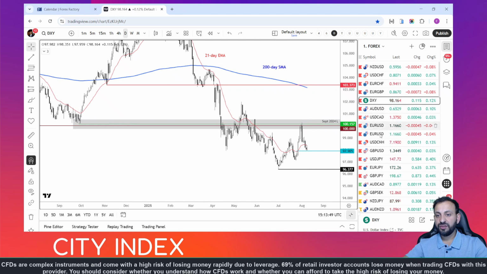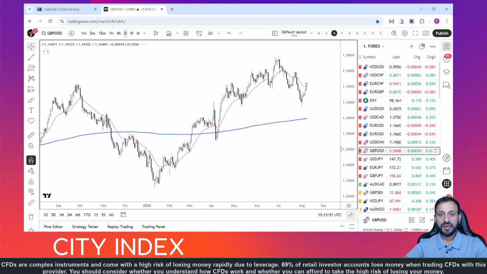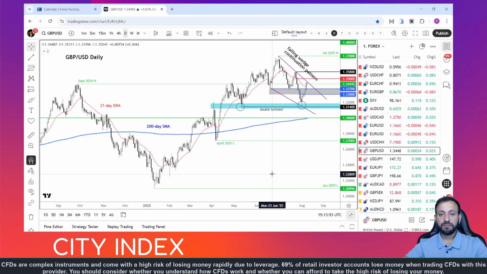Now, one interesting currency pair to watch, given that we have lots of economic reports coming out from both sides of the pond next week, is the cable, which is showing a very interesting pattern, or a series of patterns, I should say. It has formed a potential double bottom here at around 1.3140.